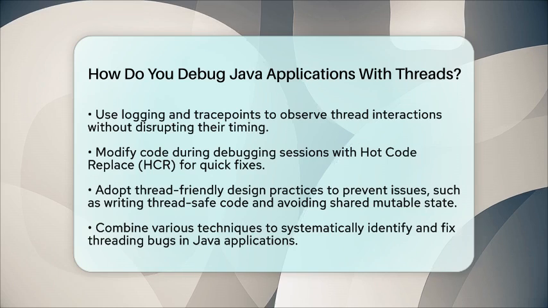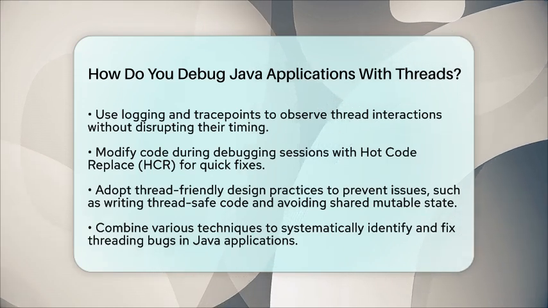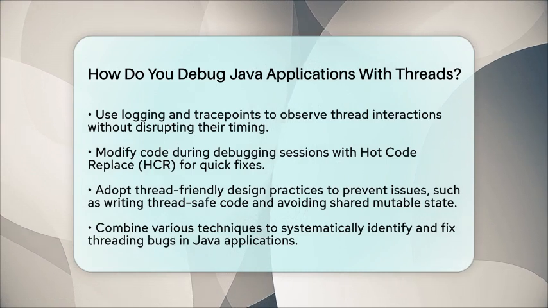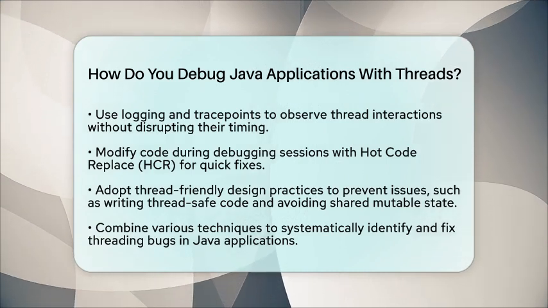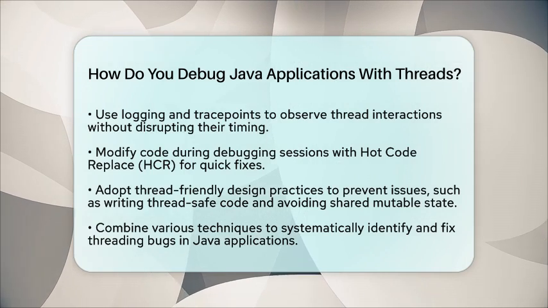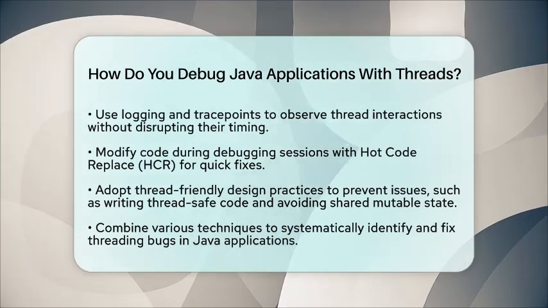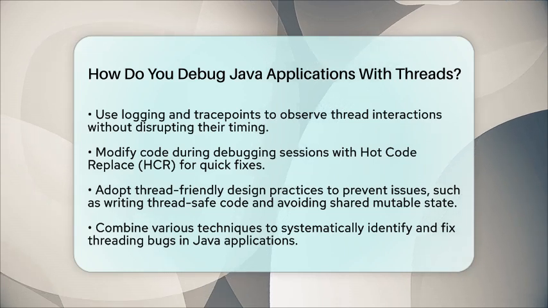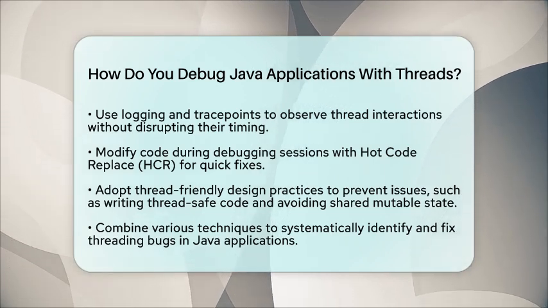Finally, adopting thread-friendly design practices can prevent many issues before they arise. Writing thread-safe code with proper synchronization, avoiding shared mutable state, and using concurrent utilities can significantly reduce bugs. Understanding how your code manages thread interactions simplifies the debugging process.